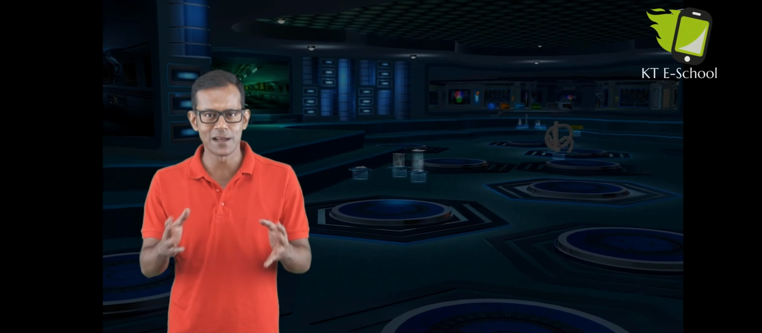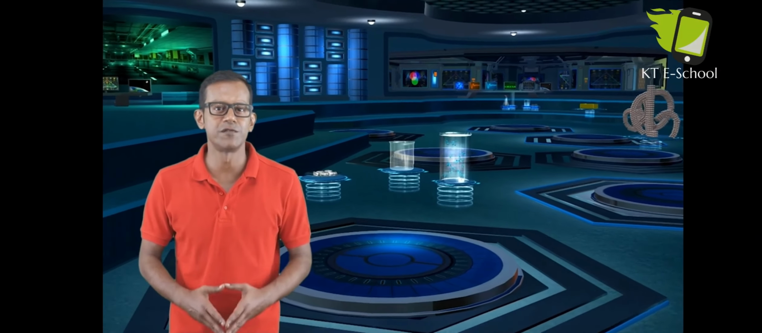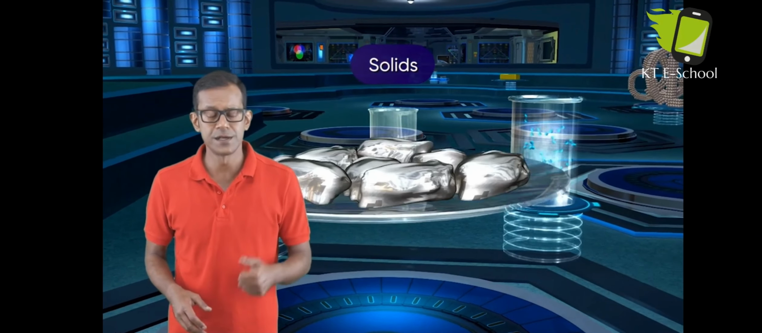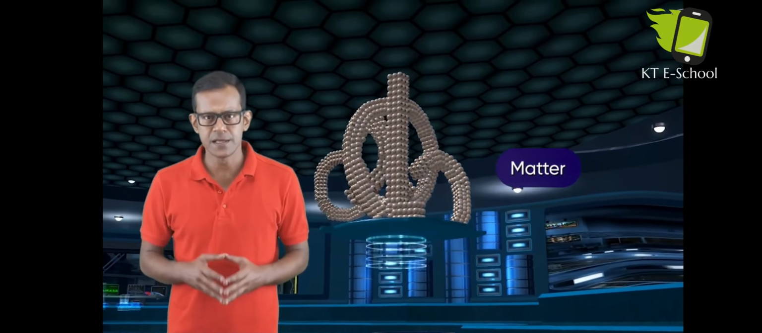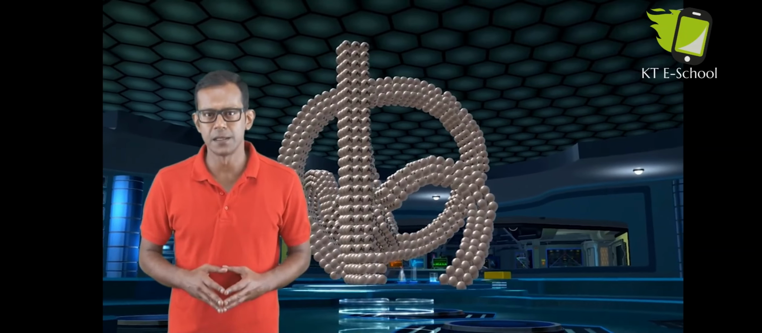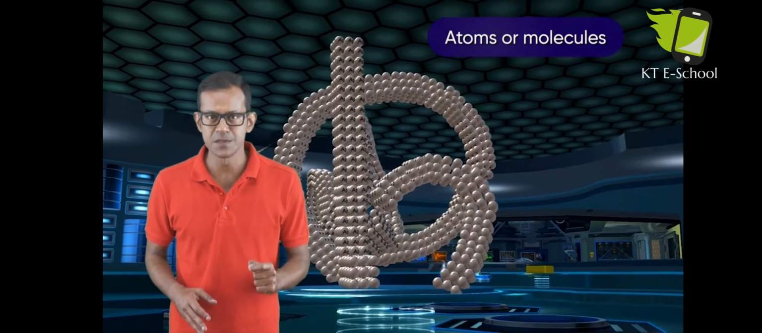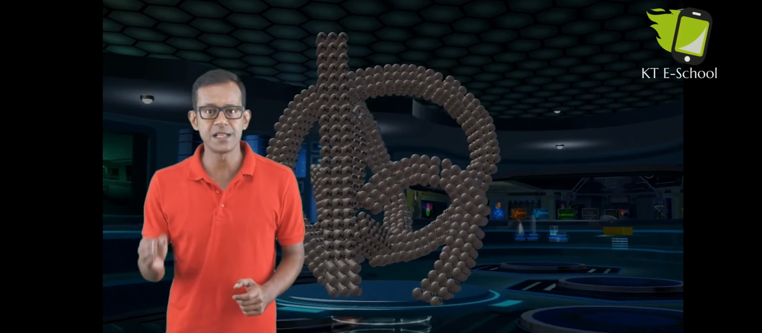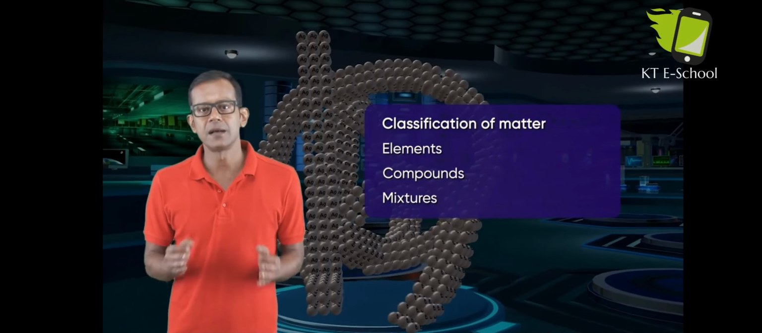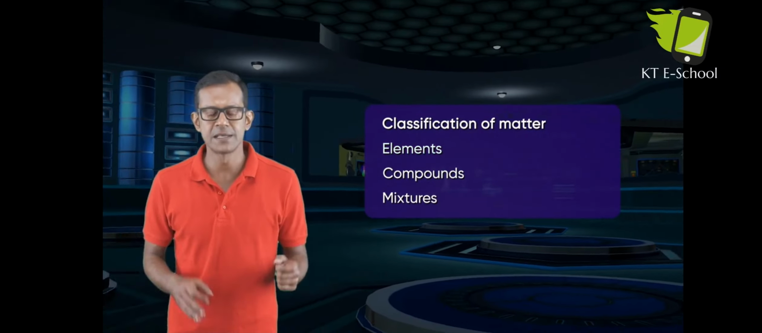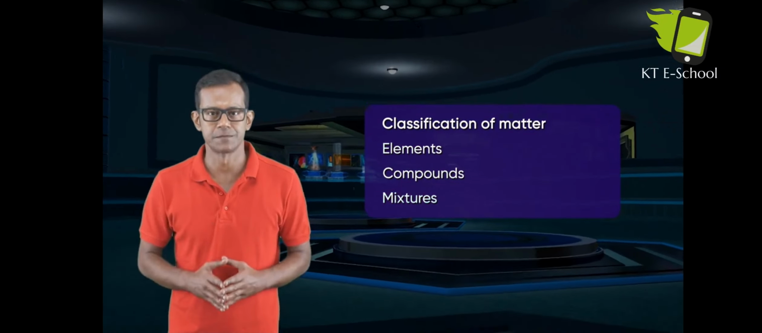We can classify matter on the basis of its physical state into solids, liquids, and gases. As we know, matter is made up of very small particles, and these particles are atoms or molecules. Hence, depending upon the nature of the particles, matter can be classified as elements, compounds, and mixtures.